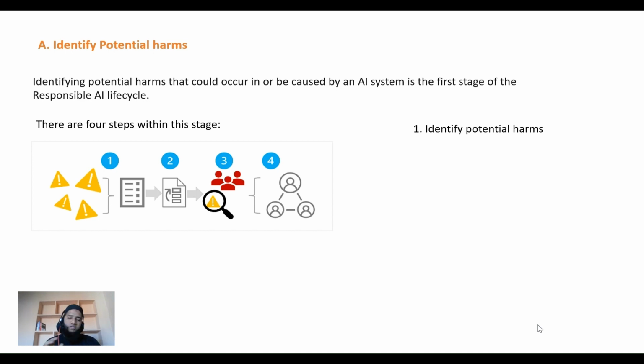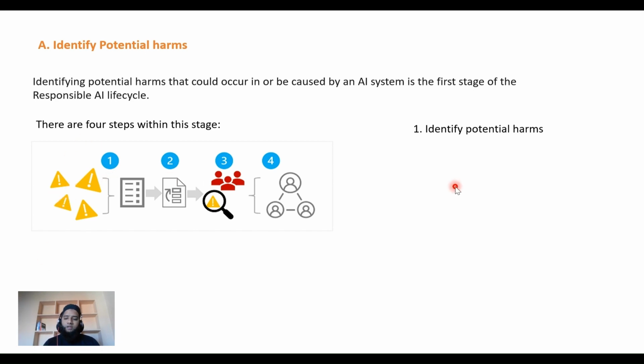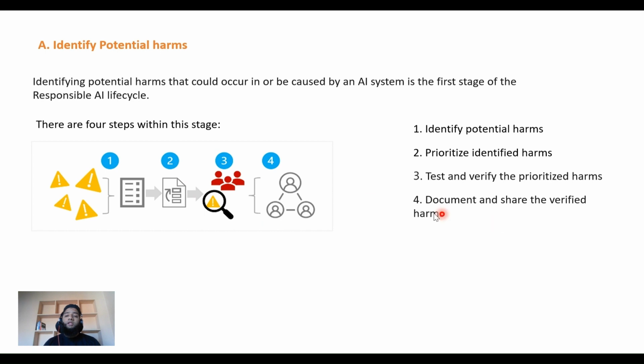The first one is obviously identify potential harms. The second one is prioritize identified harms. So you will identify them, and then you'll prioritize which ones you should give high priority to. Not all of them have high priority, so we'll look at how to prioritize them. Then you test and verify the prioritized harms, and then you need to document and share the verified harms with the necessary stakeholders.